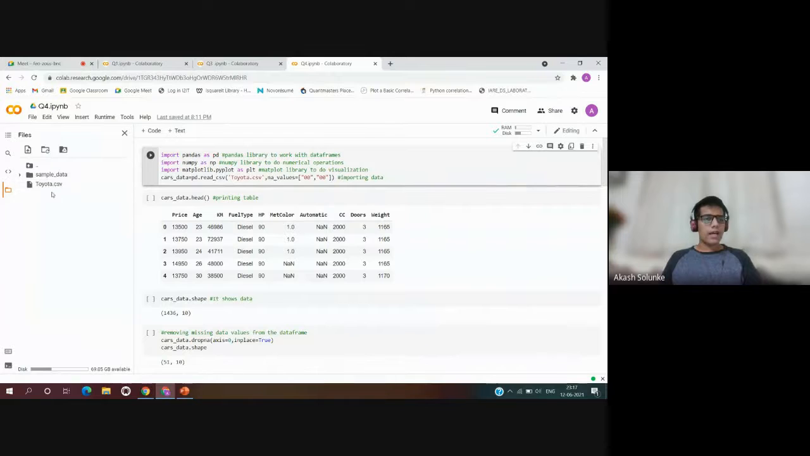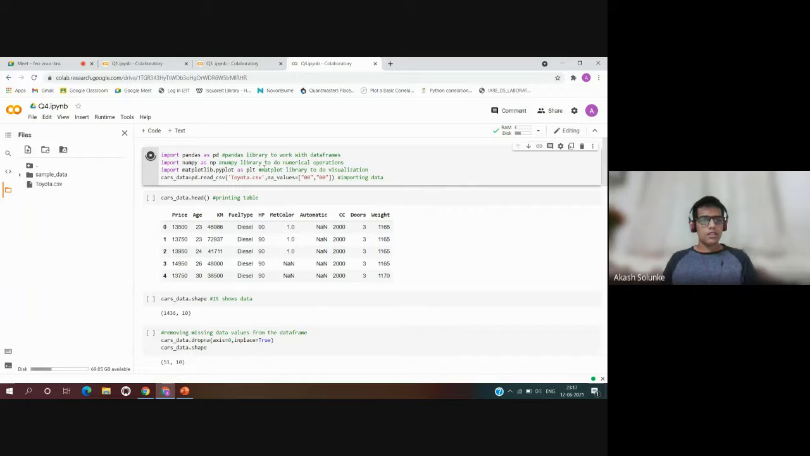For this scatter plot, I have taken a sample data, Toyota.csv. In the first lines, we import pandas as pd, importing the pandas library, importing NumPy, and importing matplotlib as plt to do visualization, NumPy to do numerical operations, and pandas to work with different data frames. Here, cars underscore data equals pd dot read underscore csv. Here we are reading this Toyota dot csv file, and from what point we have to start reading, from index 0, we are importing the data.